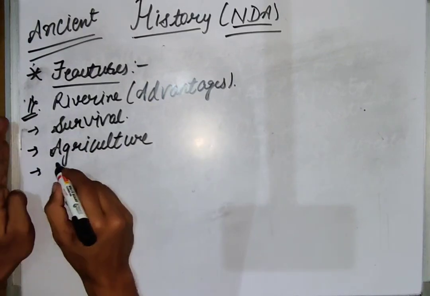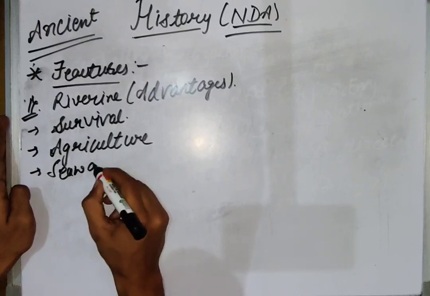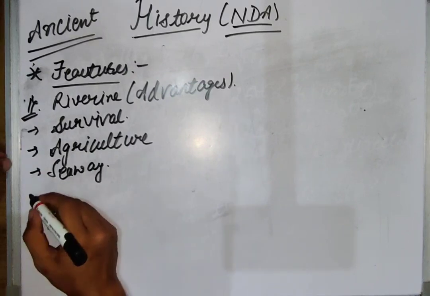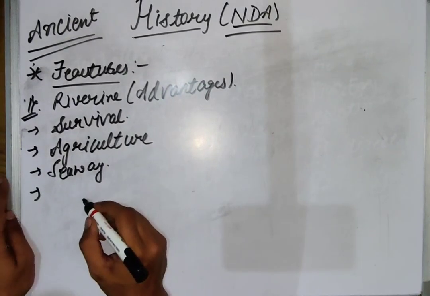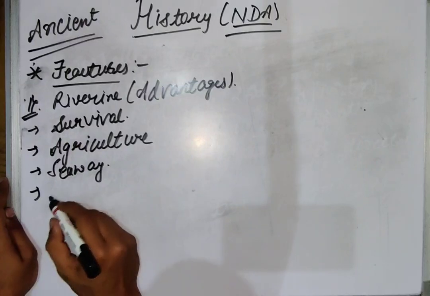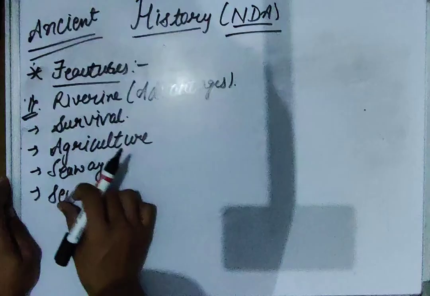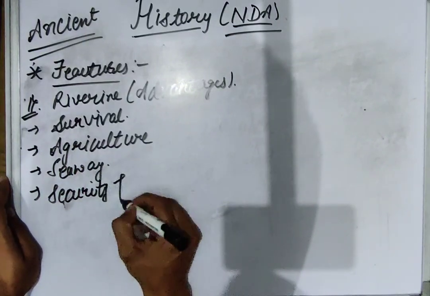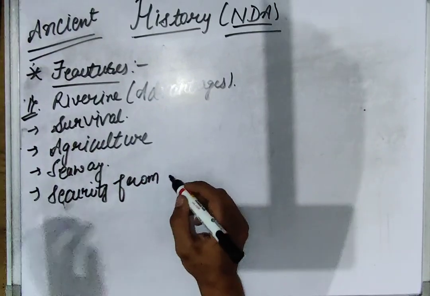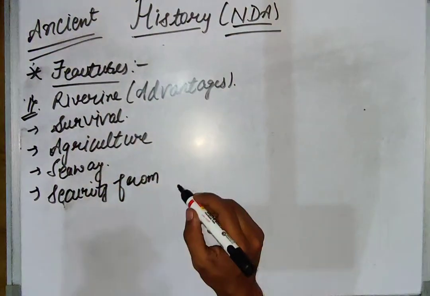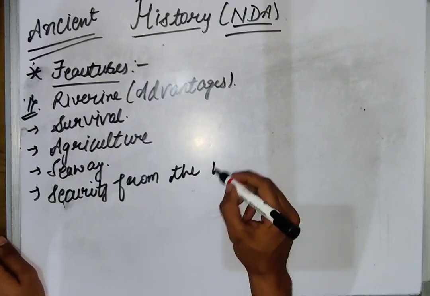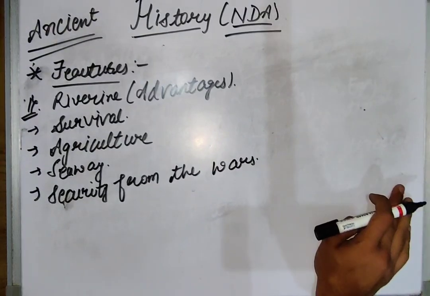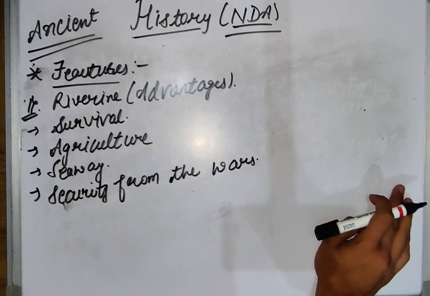The riverine system also provided the seaway for import and export of goods to other parts, and it also provided security to protect from wars. So these are the advantages of the riverine system.